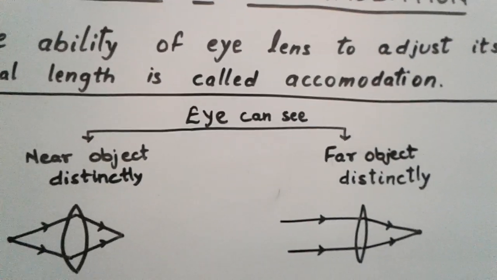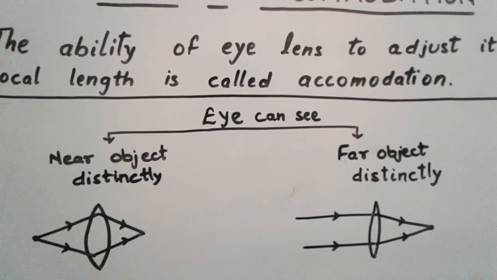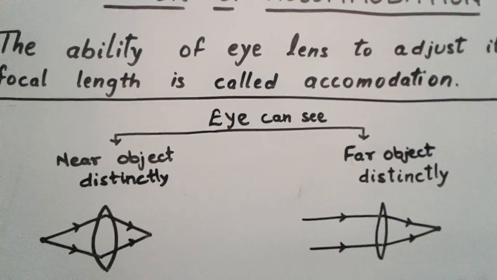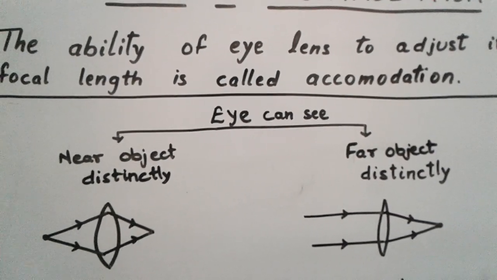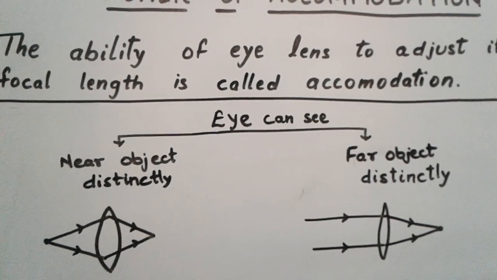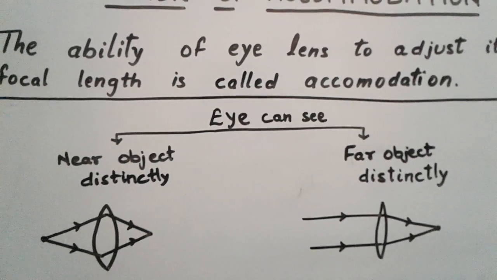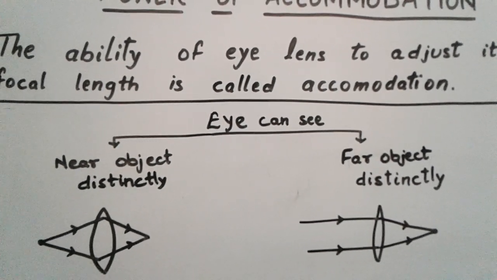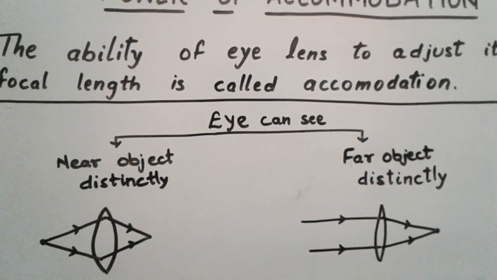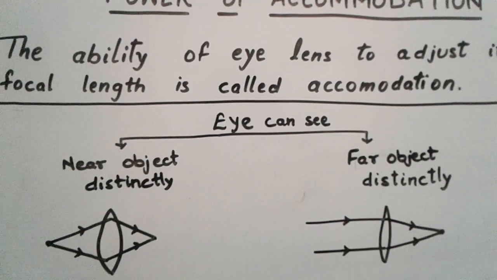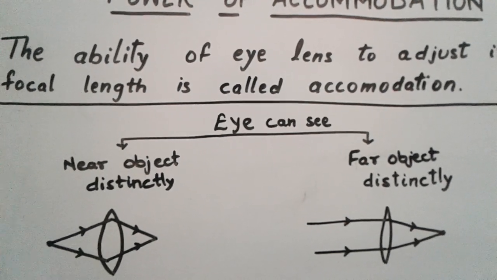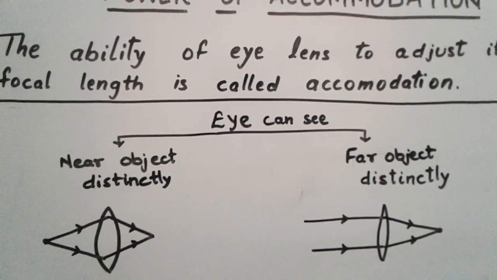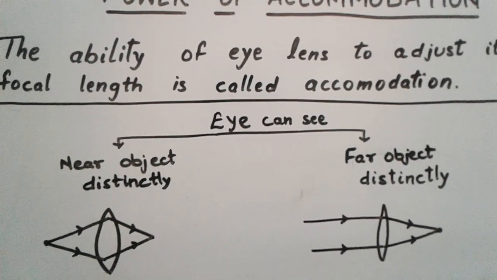Children, our eye can see near objects distinctly and far objects also distinctly. Now you can see here that I have drawn two lenses, one for seeing the near object and one for seeing the far object. Suppose in a classroom you are reading a book and then instantly you lift your face and see a far object, a tree or anything in your garden or in your room. So how are our eyes continuously adjusting their focal length?